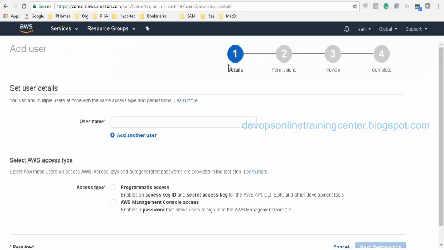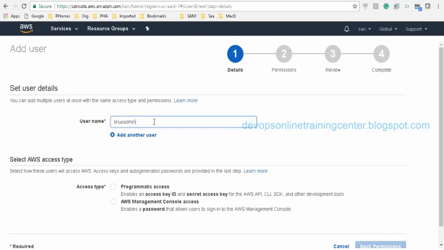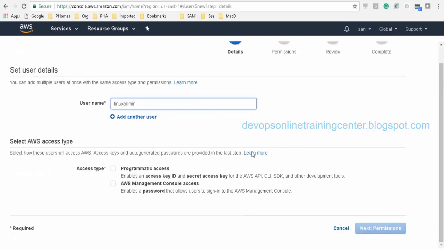Add user. Whatever I have here is root access, unrestricted root access. Now I'm trying to create a user ID. I'll create Linux admin, right? And how do you want to give access? There are two ways. One is programmatic access, the other is the AWS Management Console access.